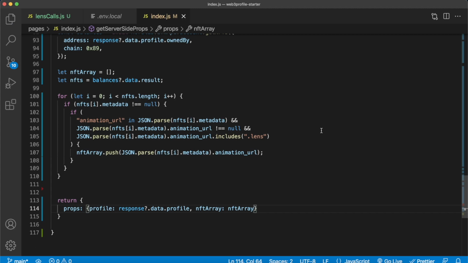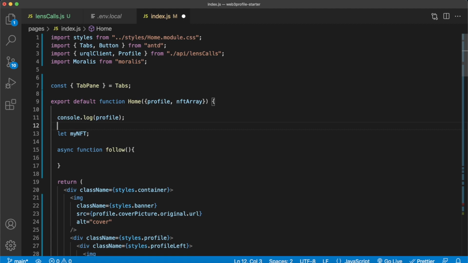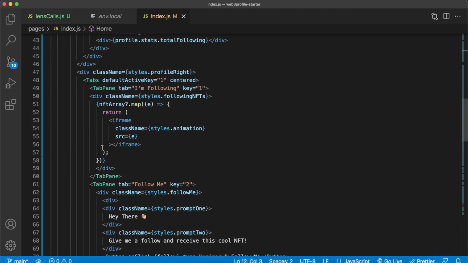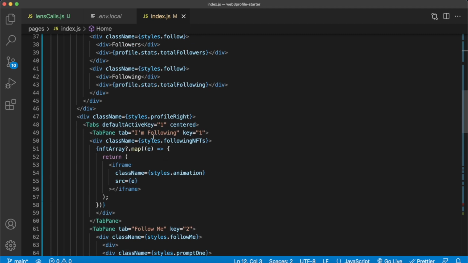So now we're doing this on the server side. Let's make sure we pass it to the home component over here, NFT array. We can remove the let NFT array declaration of a variable over here. And now everything should be done in the front end. If you scroll to tab 1, we are looping through the NFT array and mapping the animation URL as a source for an iframe. So everything should be done for you.